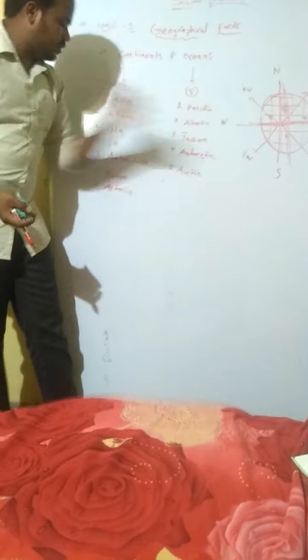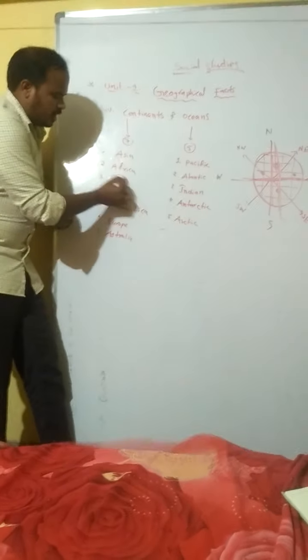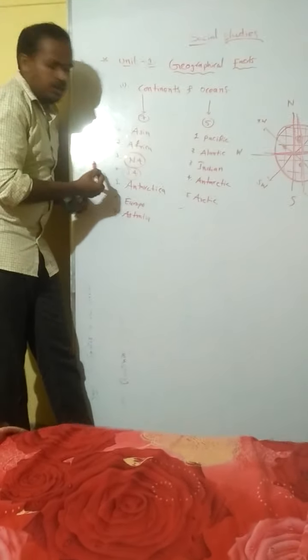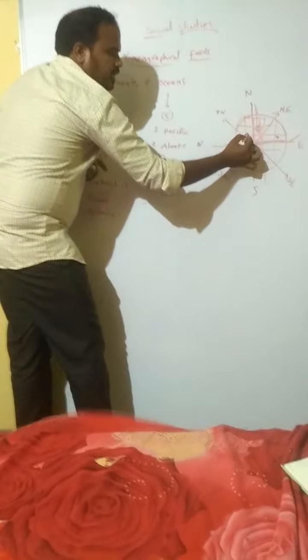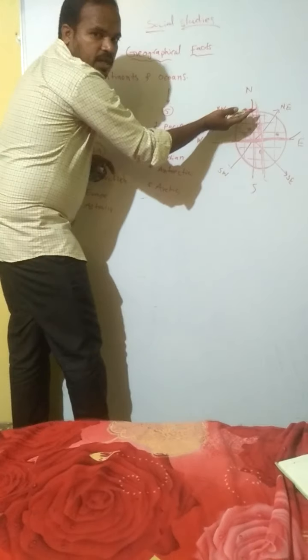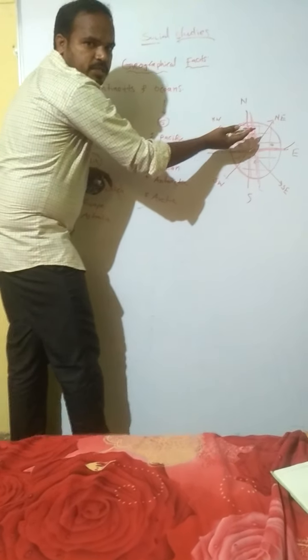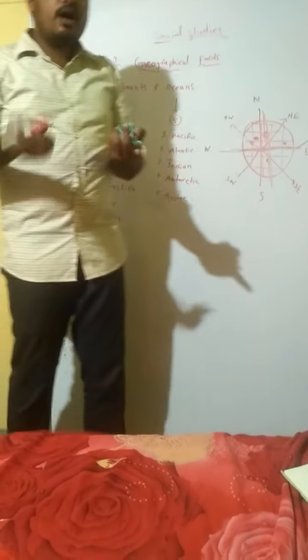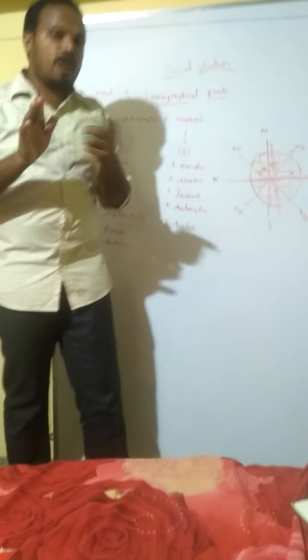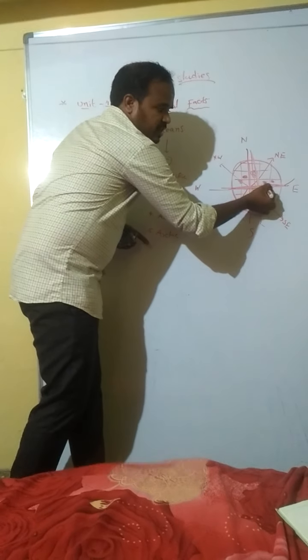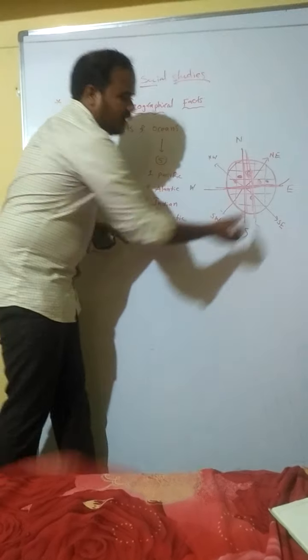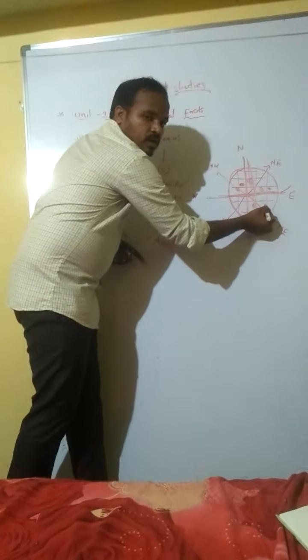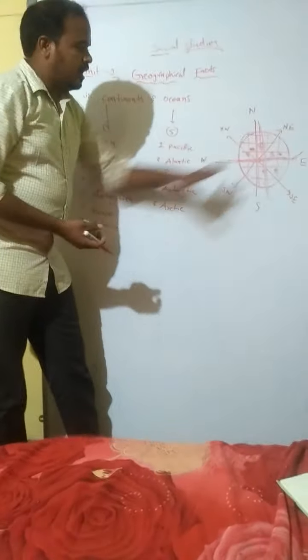Why am I giving you this? Suppose we have these continents. North America is in the northern hemisphere. Our India is in the Asia continent. India lies near the equator, in the upper hemisphere only, and the Australia continent is in the southern hemisphere.